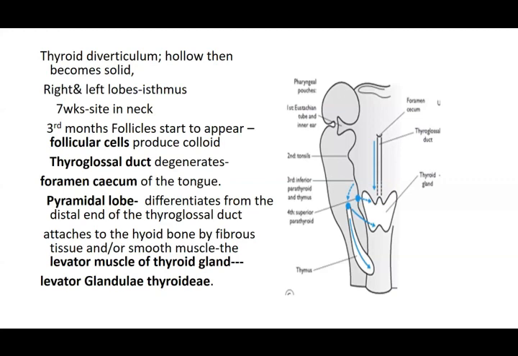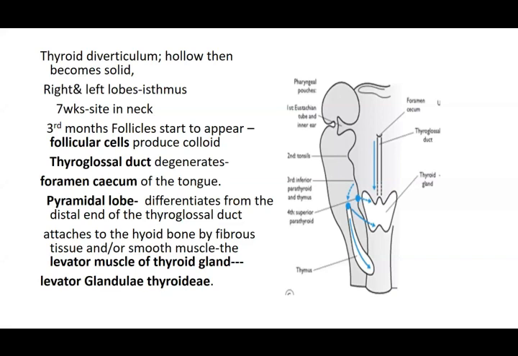This duct, if you see in this diagram, is going to degenerate. At the level of the foramen cecum, it's only going to be the opening there. This is the point where you have the junction of the anterior two-thirds with the posterior one-third of the tongue. This is the site from where this diverticulum is going to come down. Below it is attached to the thyroid gland, above it is attached to the tongue. This link is going to finish off, and the foramen cecum of the tongue is just the landmark. This is the point where this duct or diverticulum started.